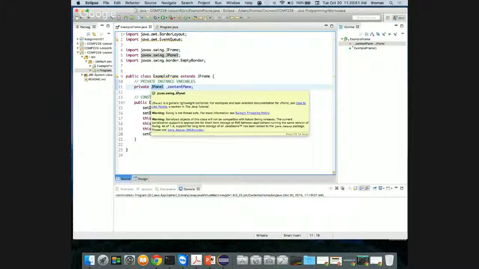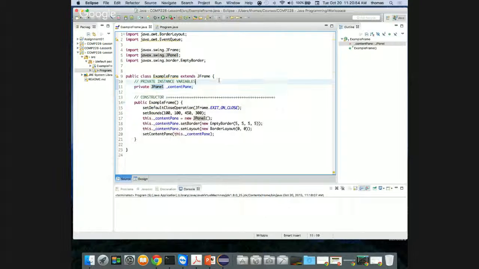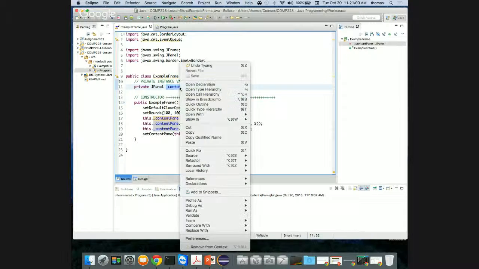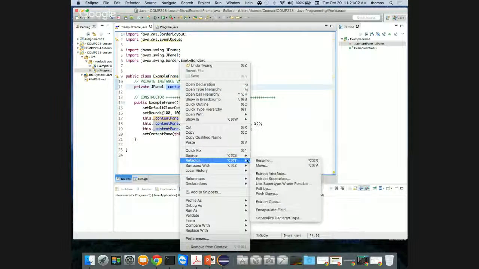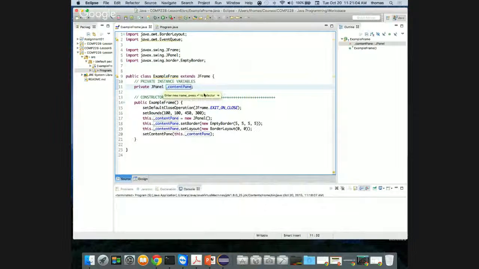So let's refactor, rename that, so we go with our thinking because we're still learning, all right? So double click here and highlight everything. I'm gonna go to refactor, rename, and rename this thing to content panel, right? So we know it's a JPanel. Just as a mnemonic, a way of remembering. Okay, cool.